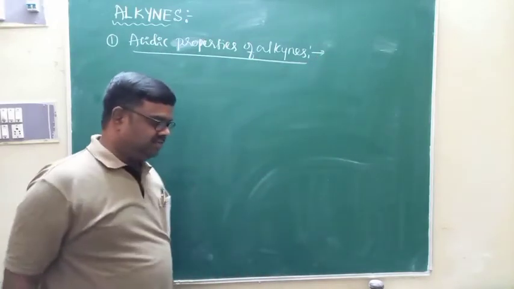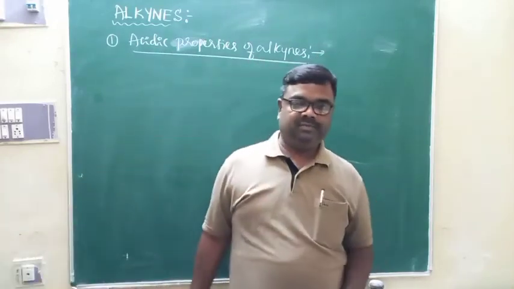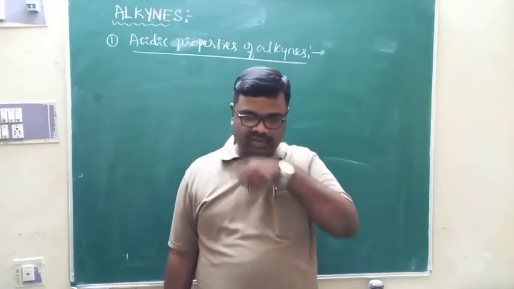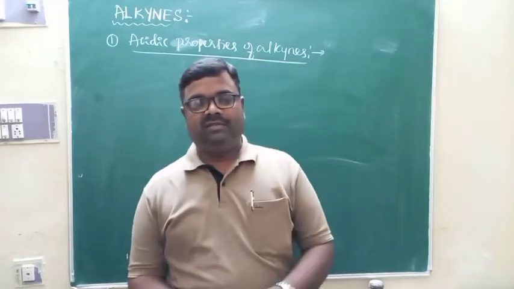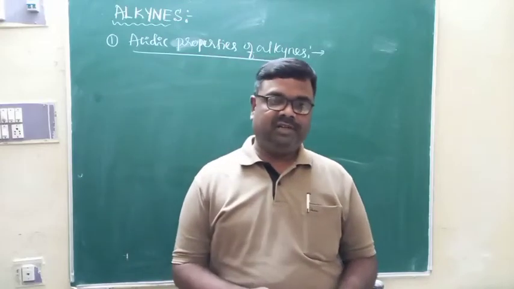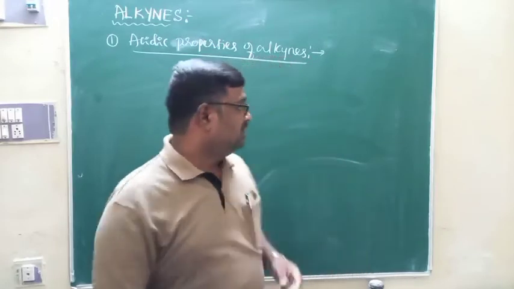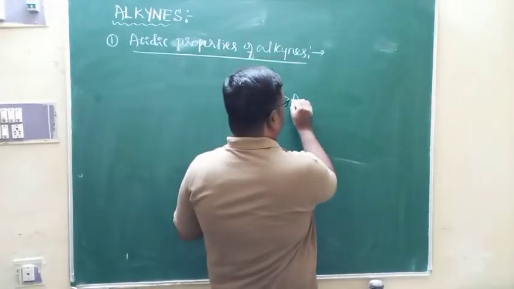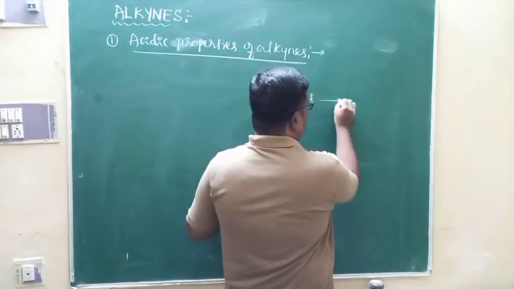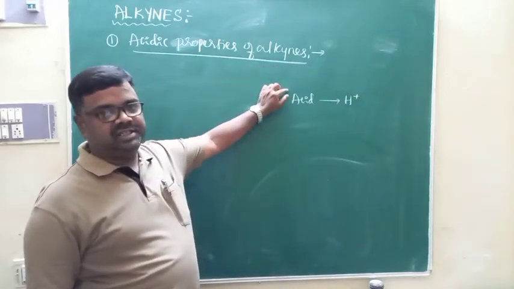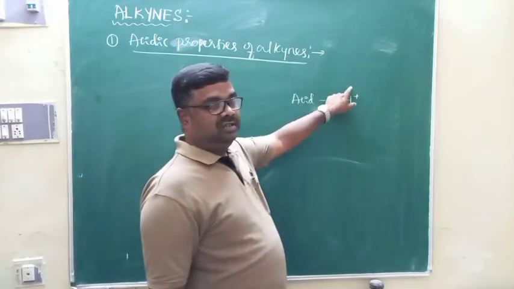You are very much familiar with the term acid. What's the meaning of acid? With respect to this particular discussion, any substance that releases H plus ions is called an acid.